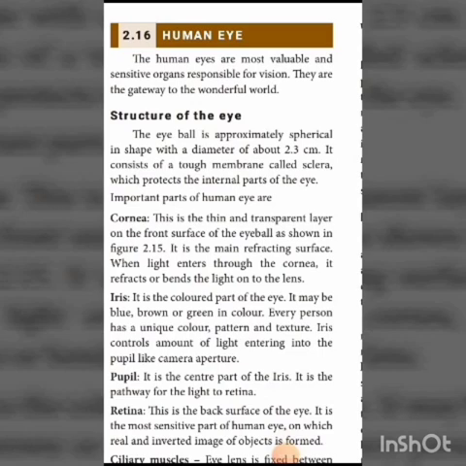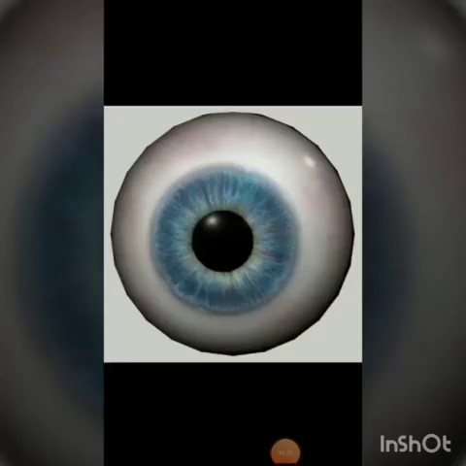Let's move to the topic, structure of eye. See the first paragraph. The eyeball is approximately spherical in shape with a diameter of about 2.3 centimeter. It consists of a tough membrane called sclera which protects the internal parts of eye. Look at this picture. This is eyeball. So what is the shape of this eyeball? Yes, that is spherical shape.